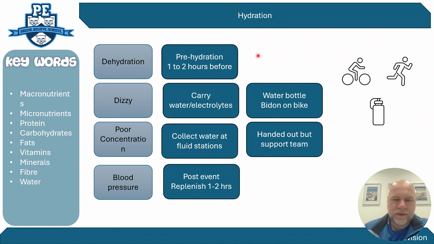So you've got before, during, and after. And again, it's about 3 marks worth of questions there. You could have the first 3 marks on why you don't want to get dehydrated, and then follow up with a strategy. The strategy would be to pre-hydrate, take water on while you're doing the event, and how you would do that, and then following the event, what you're going to do to replenish that lost water.